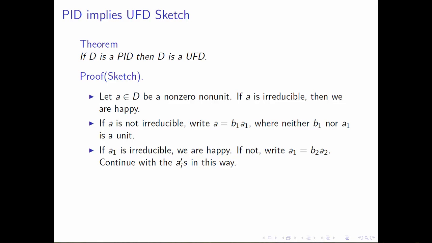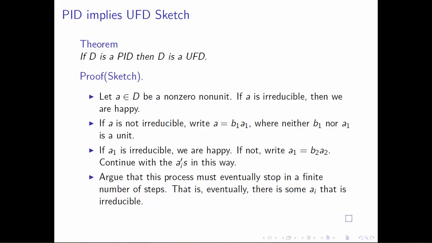The thing that we need in order to have this proof, that we can find an irreducible factor of a, and then later use this to write a as a product of irreducibles, is we need to know that eventually this is going to stop. That is, we're not just going to keep writing a_i as b_{i+1} times a_{i+1} and never ever find an irreducible element. We need to argue that this process is going to stop eventually, in a finite number of steps. That is, we need to argue that eventually we're going to hit an a_i in this process that is irreducible, and so we'll start by showing that a has some a_i that's an irreducible factor.